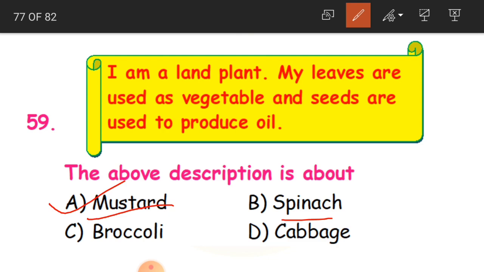Whereas spinach, broccoli and cabbage, we use them as a vegetable, or green leaf vegetable, but we do not use them for oil. We don't make oil from them. So that is why mustard is the answer.